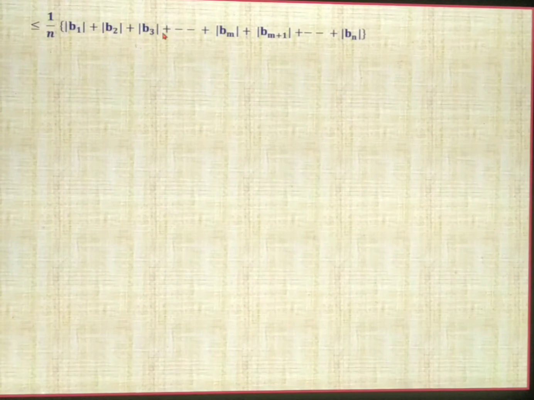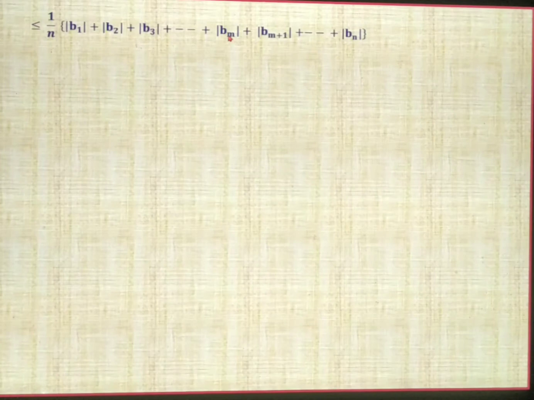Now this modulus is less than or equal to 1 by n, which is already there, times the separate moduli of every term: mod b1 plus mod b2 plus mod b3 plus up to mod bm, plus mod bm plus 1, and so on up to mod bn. Now concentrate on modulus of b1, modulus of b2, modulus of b3 up to modulus of bm, which is n equal to m. After this, n is greater than m, meaning m plus 1, m plus 2, m plus 3 up to n.